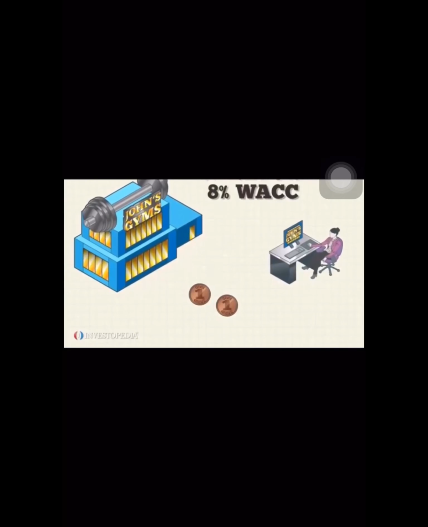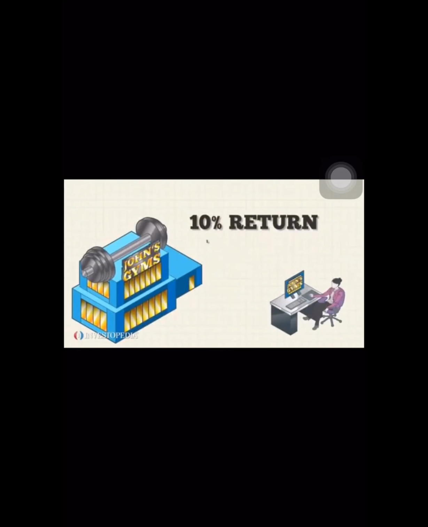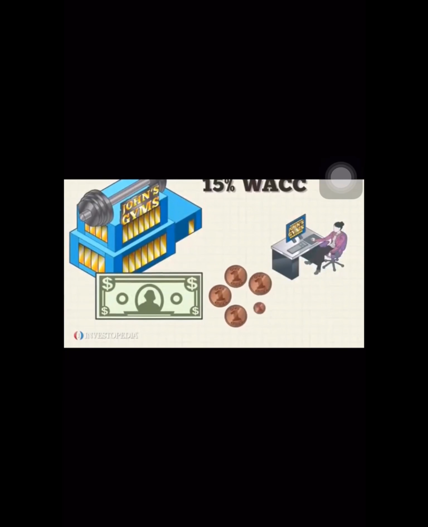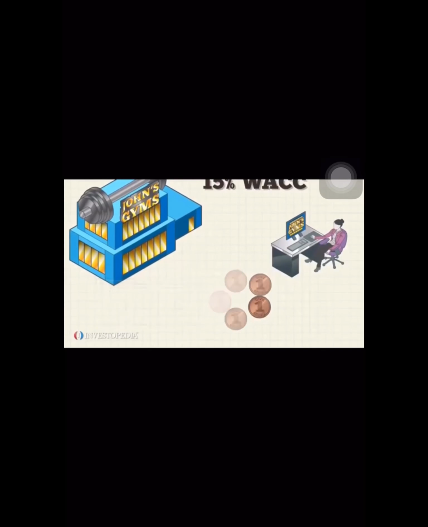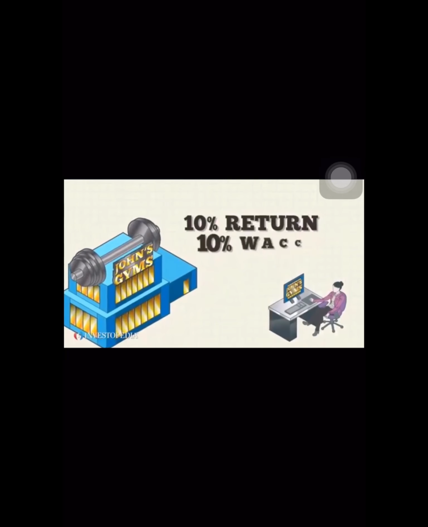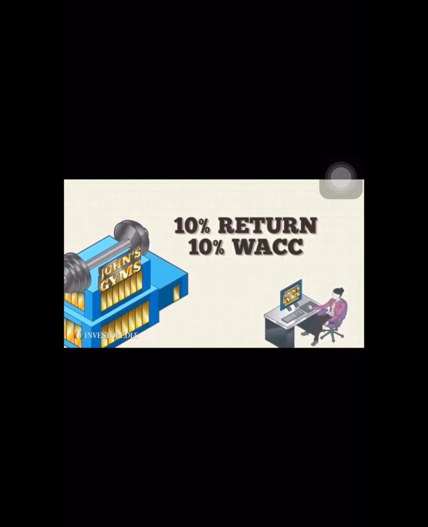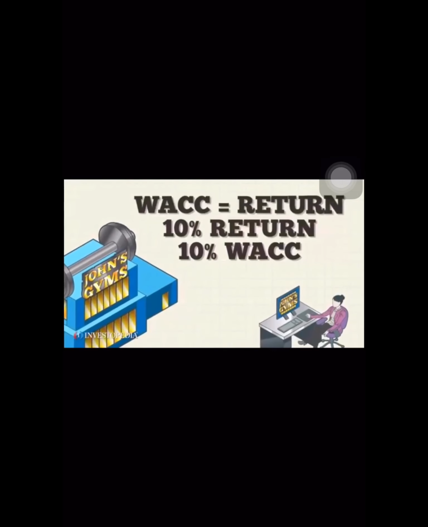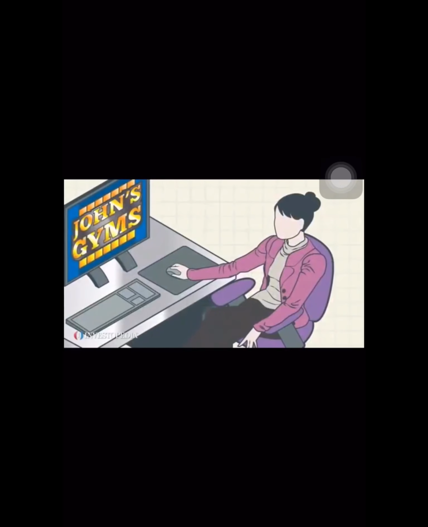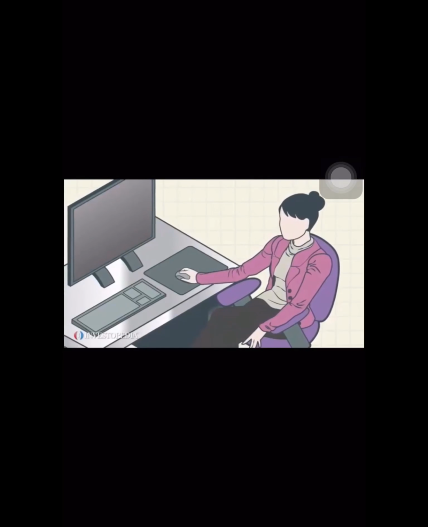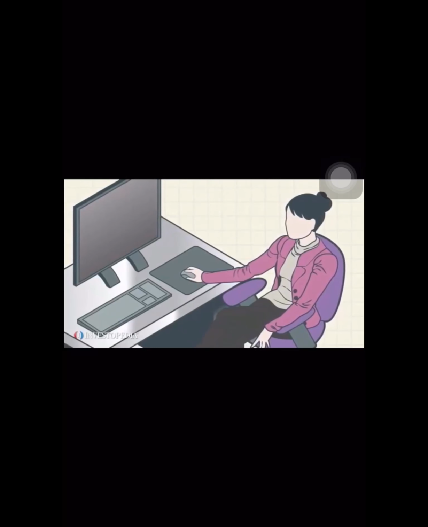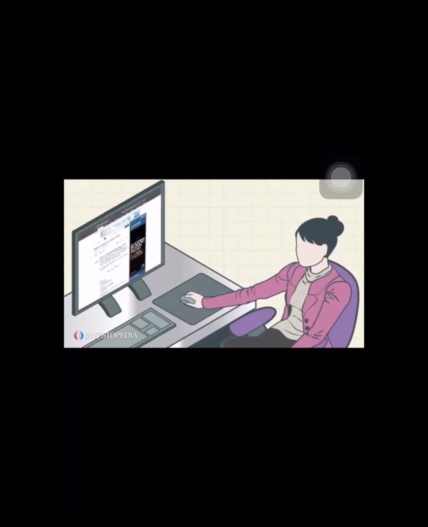If John's Gyms had a WACC of 15%, it would be destroying 5 cents of value for every dollar it invested. If its WACC were 10%, the company would be neither creating nor destroying value, but remaining stagnant. Mary thinks she might pass on this investment because while the company is creating value, it's not creating as much as she'd like to see. However, WACC is just one of several tools she uses to evaluate her potential investment.